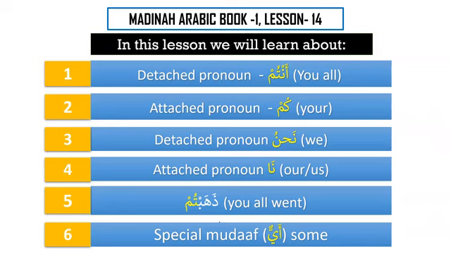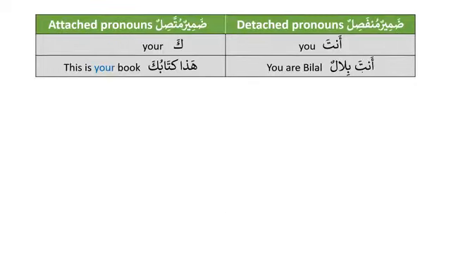We have learned one special mudaf before. Does anyone remember? Special mudaf, that was ba'dun, and we know that ba'd is used as a special mudaf. And today, inshallah, we will learn about ayun, which is also used as a special mudaf. Now, when we talk about the pronouns, we know that there are two types of pronouns. We have detached pronouns, damirun munfasilun, and then we have attached pronouns, damirun muttasilun.